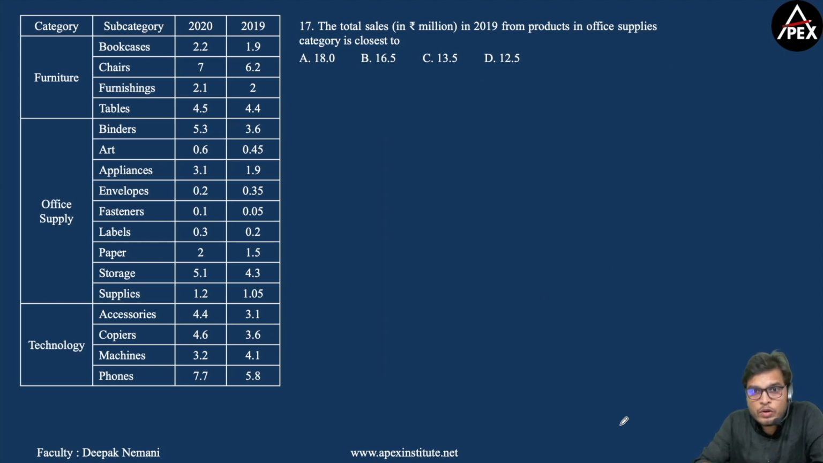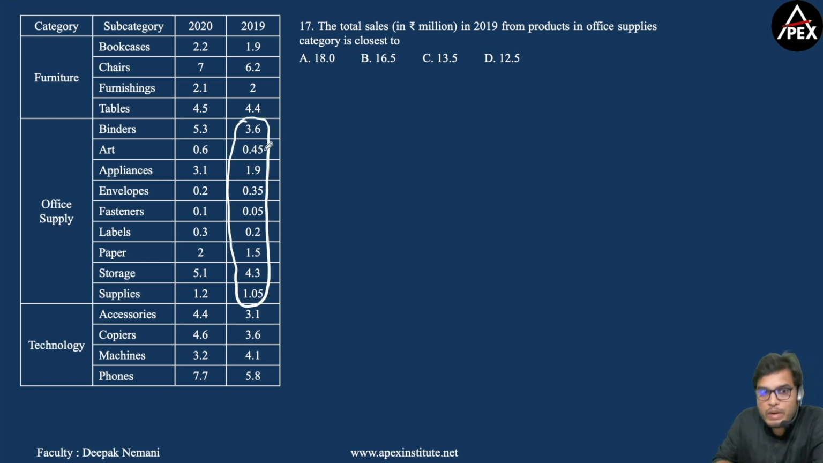The total sales in 2019 from products in office supplies category is closest to. So we are not asked to find the exact values. We are asked to find the numbers which are close to the values that we have got. And even if there are some discrepancies with respect to these values, you should be getting the same answer. For example, if you consider this as 3.5 or 3.65, the answer will not change, right? So we are asked to find the sum of all these numbers.